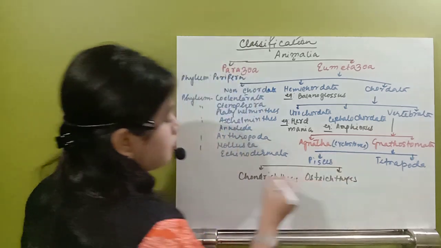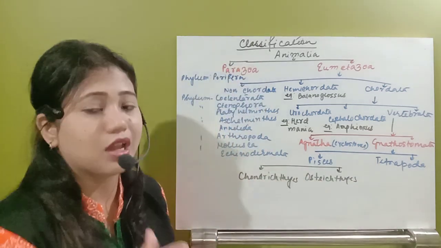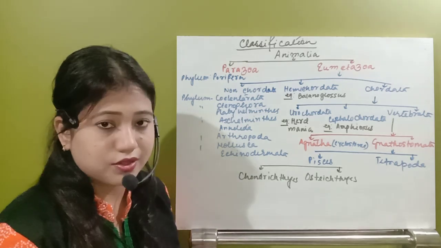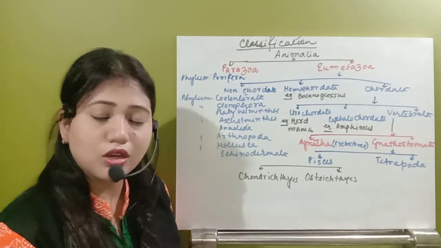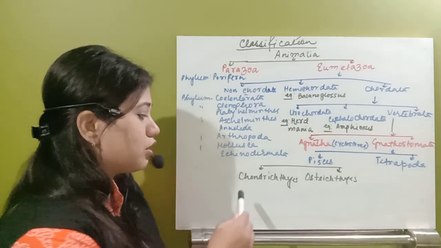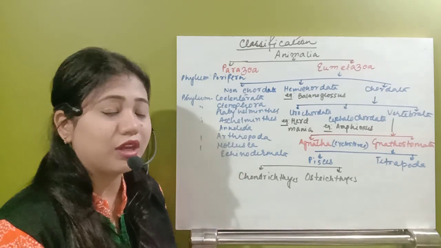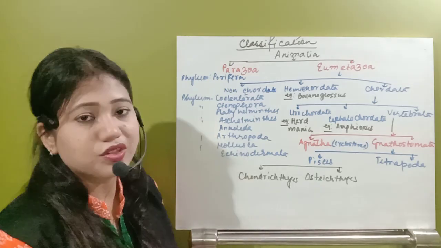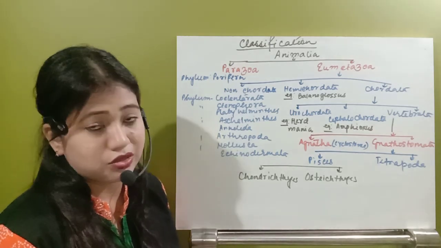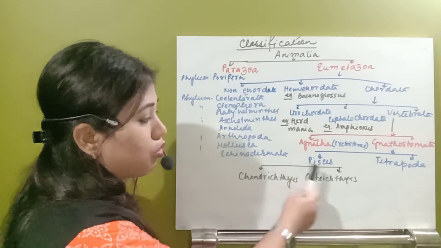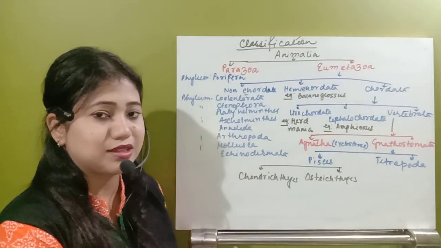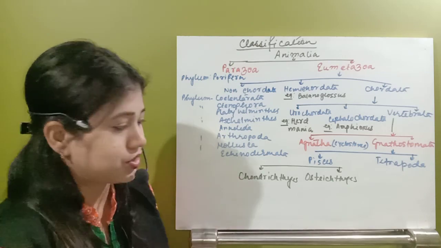So just see the differences, Chondrichthyes and Osteichthyes. Chondrichthyes means their body is made up of cartilages, like the sharks, like the dogfish, Scoliodon, this type of animals. They are going to be Chondrichthyes. Their body is going to have the cartilages. Next one, Osteichthyes. Osteichthyes means they are going to be bony structures. See, they are both the fishes. Fishes will include two types of organisms. One is the Chondrichthyes, another is the Osteichthyes.